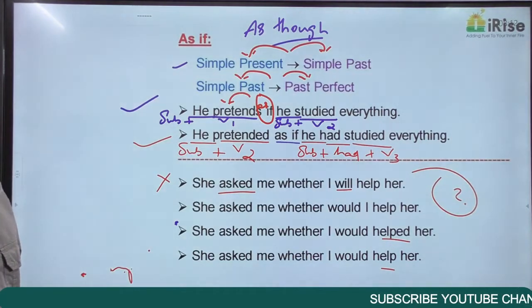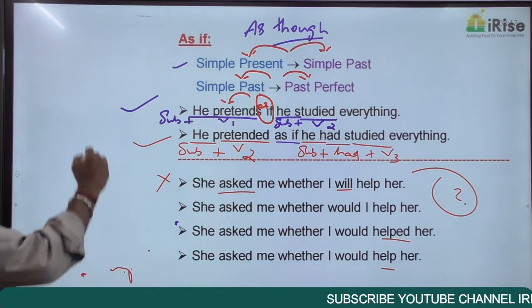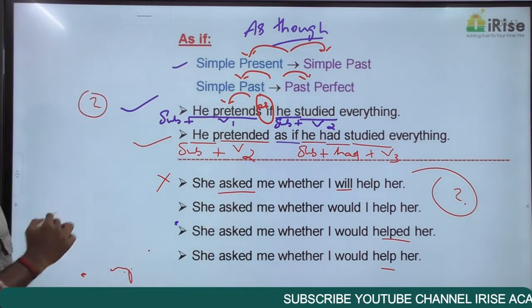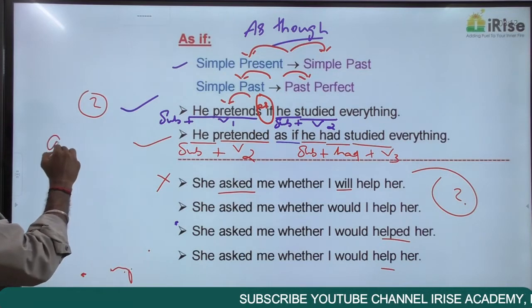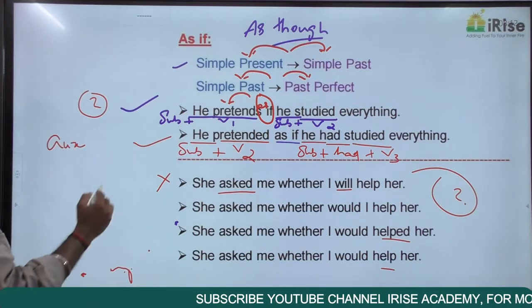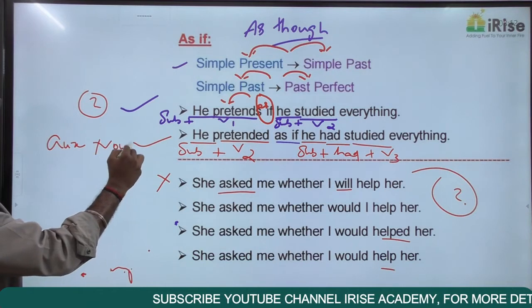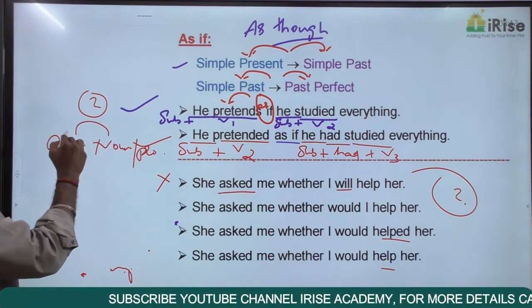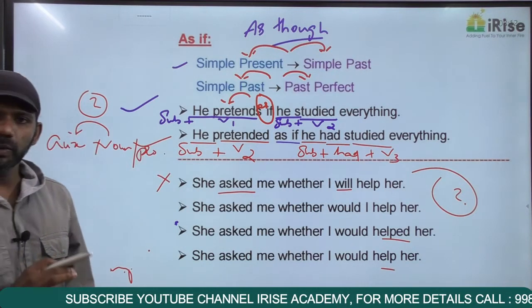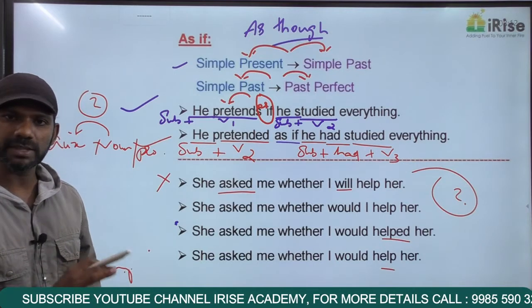Now the rule is this. If it is an interrogative sentence, the auxiliary verb must appear before the noun or pronoun. Noun or pronoun does not matter because the pronoun stands for a noun.